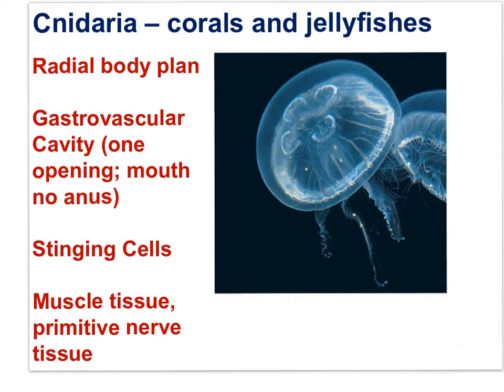Characteristics of the Cnidaria phyla include the gastrovascular cavity. They have one opening, a mouth, no anus. Any undigested material exits the same opening as the food that entered. They have stinging cells, muscle tissue, and primitive nerve tissue.